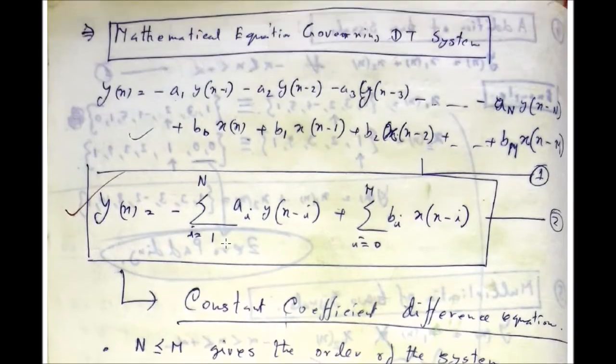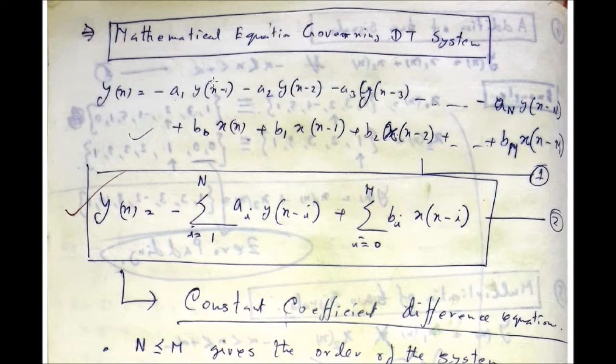Now, the mathematical equation governing discrete time systems. Output of the system is the weighted linear summation of all possible delayed versions of the output signal and all possible weighted sum of the delayed versions of the input signal. Say y(n-1), y(n-2), y(n-3).